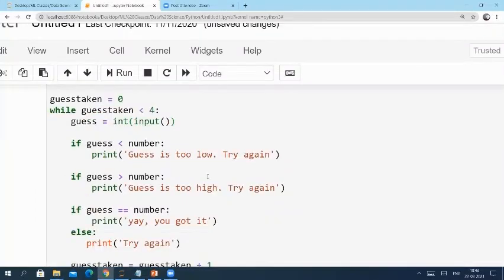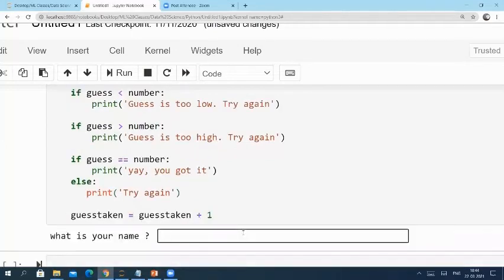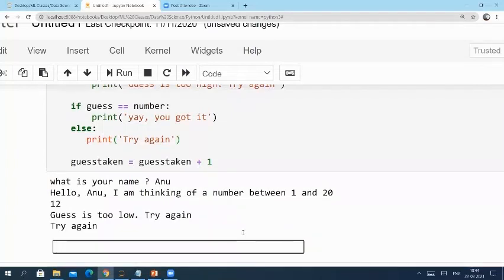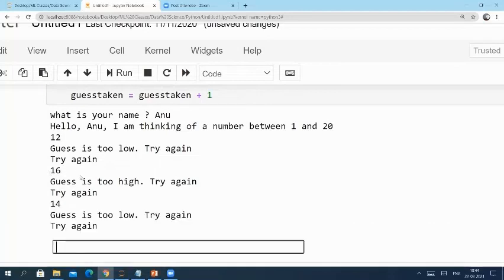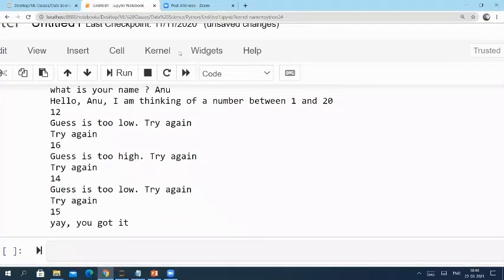Our code is ready now, with 4 chances given for the user to guess, and we are giving clues as well. Let's go ahead and execute this code. Okay, let me say Anu. And the first guess I am taking is 12. No, it's saying it's too low. So let me say 16. No, it is saying too high. So that means the number should be between 12 and 16. Let me try with 14. No, it is saying too low, let me try with 15. Yeah, you got it.